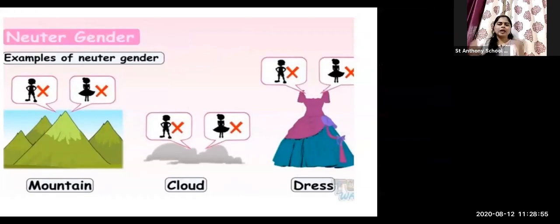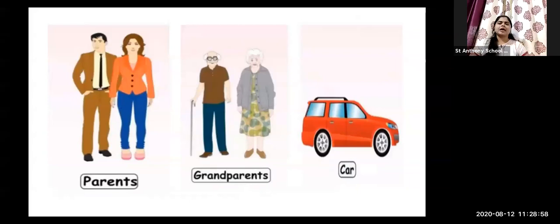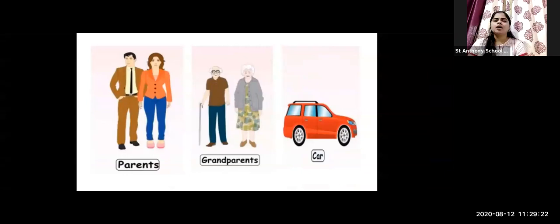Now it's time for you to answer me and differentiate between the common and neuter gender noun. So my dear students, listen to the question very carefully. You are able to see the parent, grandparent and car. Tell me, in this picture, which word is a neuter gender noun? Type that word in the chat box.